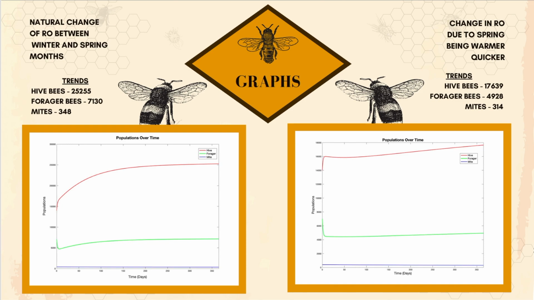The hive bees have diminished from 25,255 to 17,639. The forager bees have diminished from 7,130 to 4,928. And the mites have also diminished from 348 to 314. Now, we can see that mites actually decrease in population, but they leave a really devastating effect on the hive bees and forager bees. These are the results that you get when you double the RO value.